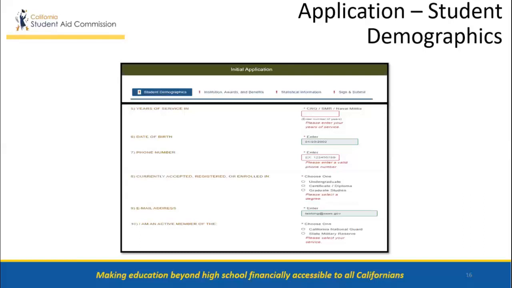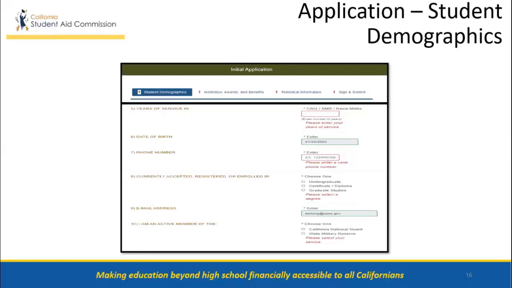Number 6, date of birth. Number 7, phone number. Number 8, currently accepted, registered, or enrolled in either an undergraduate, certificate, or diploma, or graduate studies. Number 9, email address.